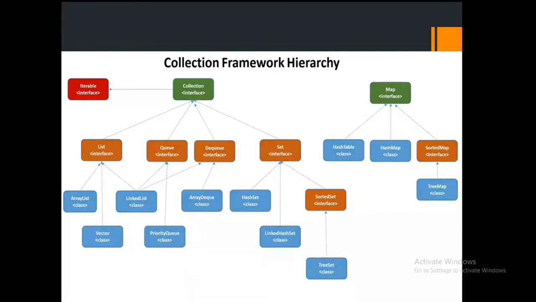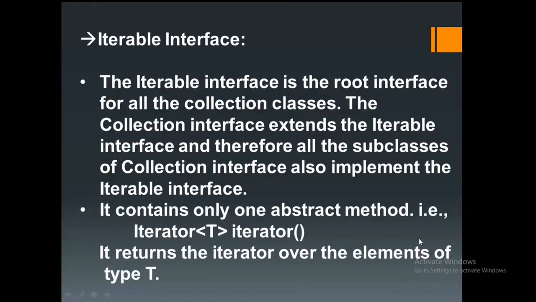And one more thing you have to remember here: the color representation you can easily understand. This blue color represents the classes, and this other color represents the interfaces. Now you see that it contains only one abstract method, that is iterator. We are going to use that in the logical part. Using this iterator, we are going to declare all the iterable interfaces in your program. I'm going to show you that in the logic itself.